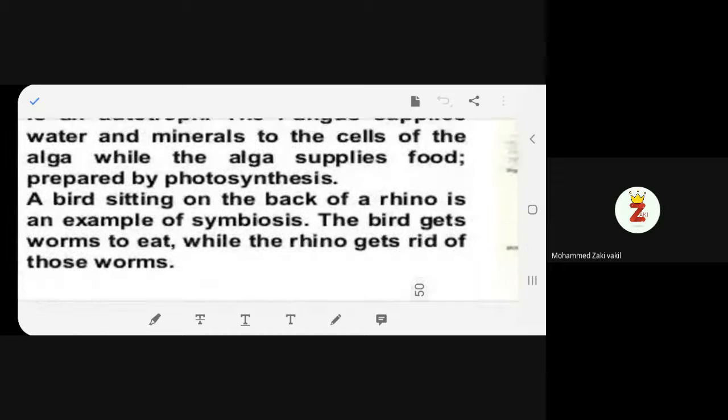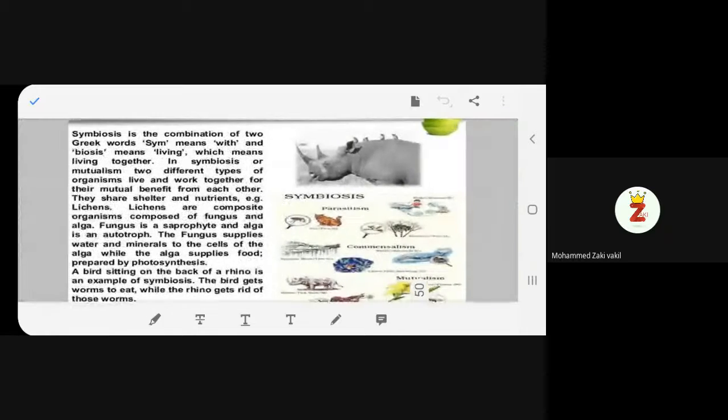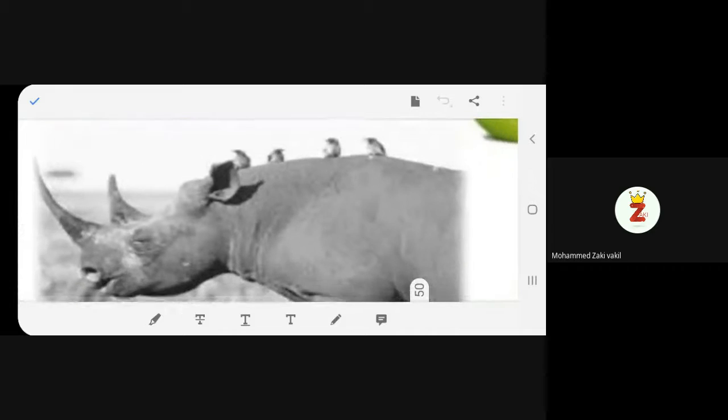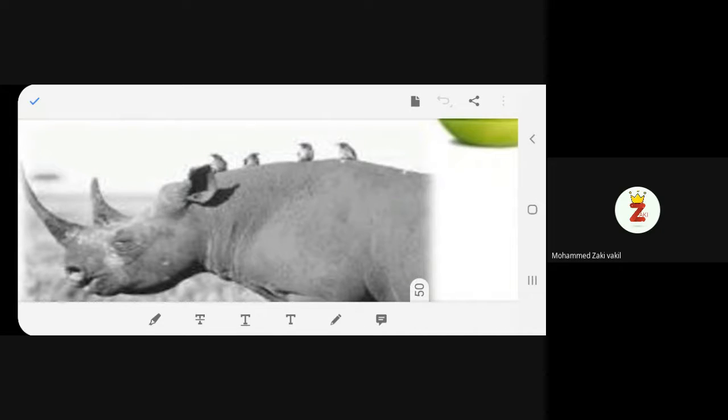A bird sitting on the back of a rhino is an example of symbiosis. The bird gets worms to eat, while the rhino gets rid of the worms. So what is symbiosis? See the bird sitting on the back of the rhino. What are they doing? They are eating the bugs or the insects which are on the animal's body. So it becomes their food, and the rhino gets rid of those bugs. It does not want them, but the bugs are there, so the bird is helping. The rhino is helping the birds with the food, and the birds are helping the rhino by getting it rid of the bugs.